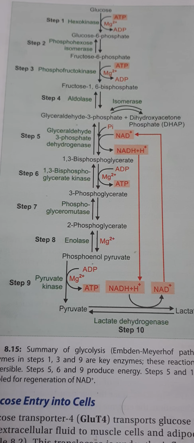At first, the glucose will be converted into glucose 6-phosphate by the enzyme hexokinase. ATP will be used in the presence of magnesium. So you can see it is an irreversible step, hexokinase. It can be hexokinase or glucokinase. There is a slight difference between them.